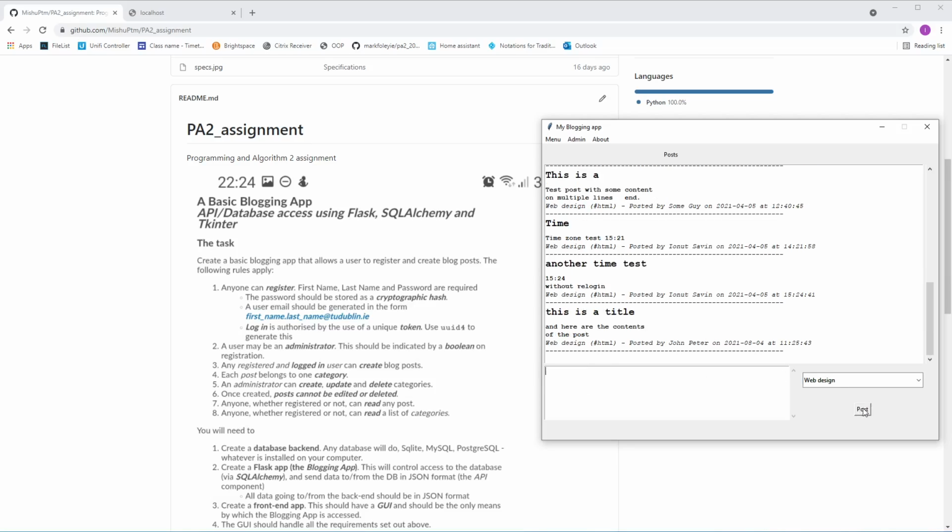And we post, and that is successful. So this is a title, and here are the contents of the post on multiple lines, as mentioned before, as it was required. So that's pretty straightforward. We have a user, it can create posts. So let's go ahead and try to make an admin user.